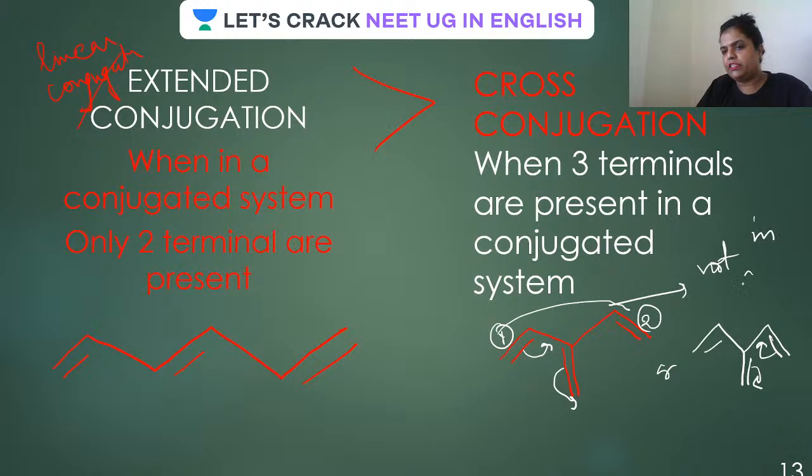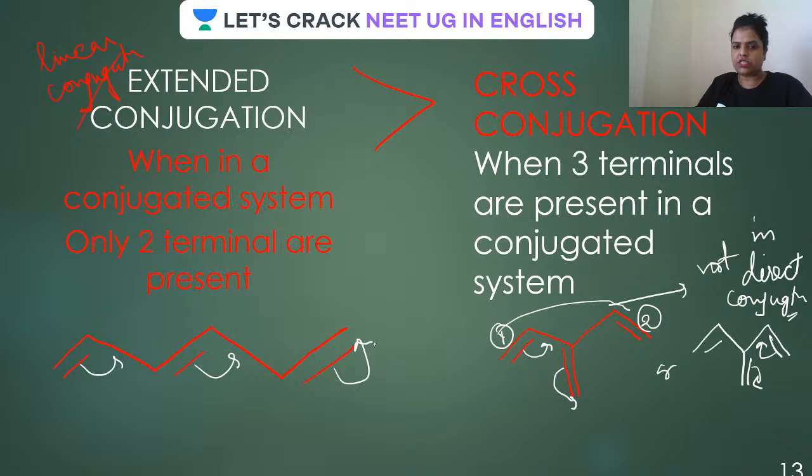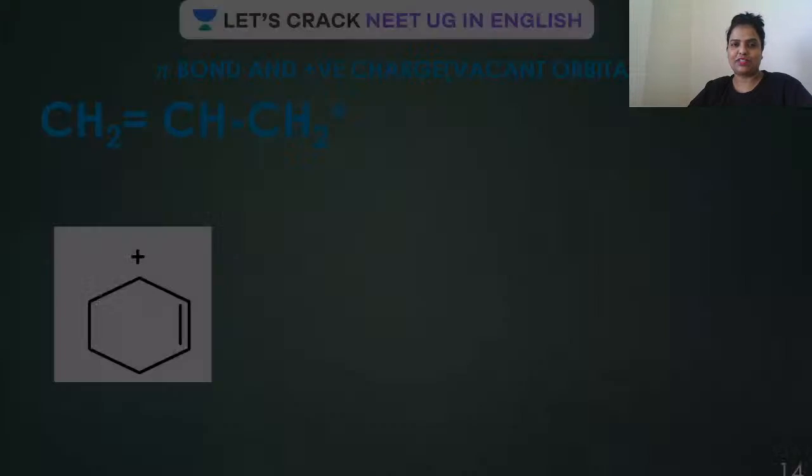This is what we mean by cross conjugation. And here, guys, they all are in conjugation with each other. Therefore, it is extended conjugation, which is also called linear conjugation, and it is more stable than cross conjugation. I hope it is all clear, guys.